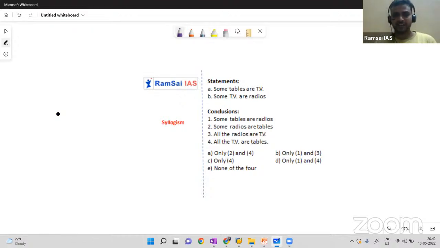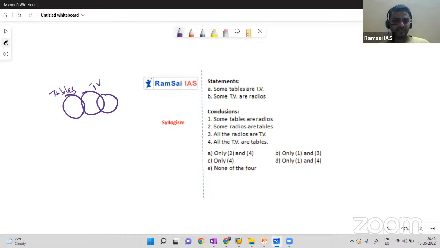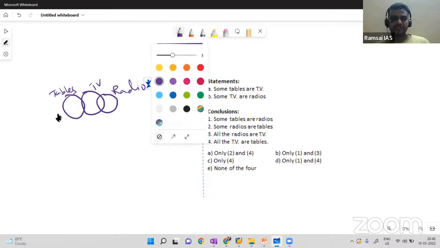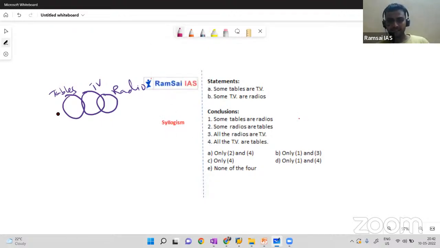This question was asked earlier, but it gives a basic concept. Can you please draw the diagram? Some tables are TVs, and some TVs are radios. It's the same as the previous question. Now analyze the conclusions. This is just for you people, for practice.